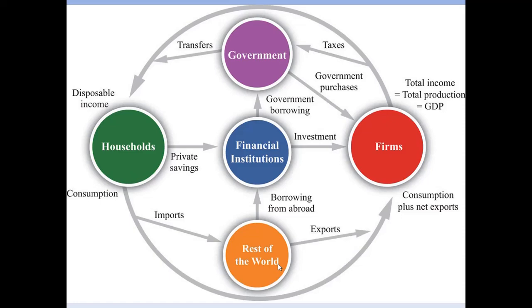For example, we import oil from a foreign country, because the reservoir that we have is not enough to suffice the consumption of our citizens. So we have to import.